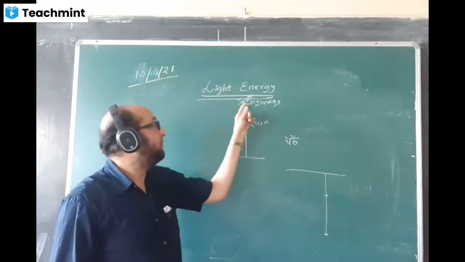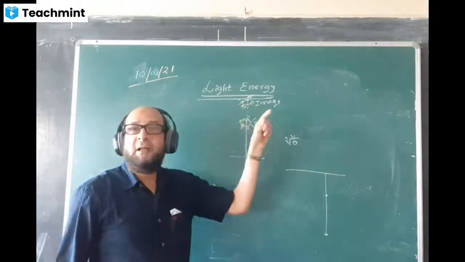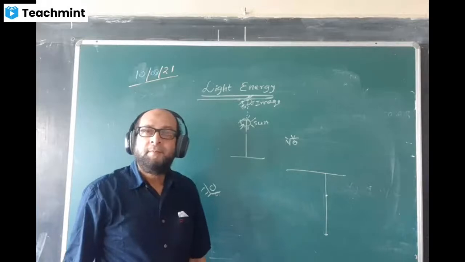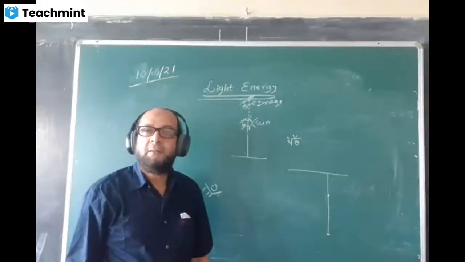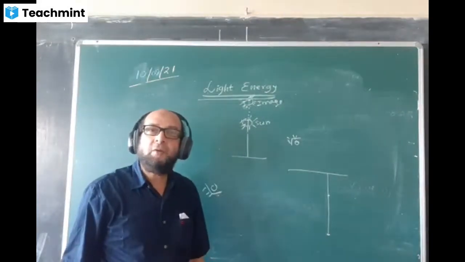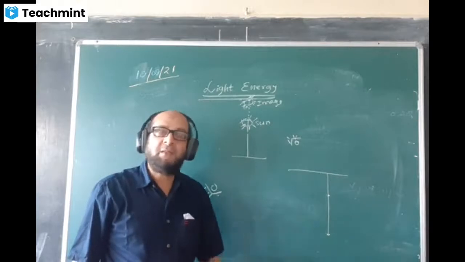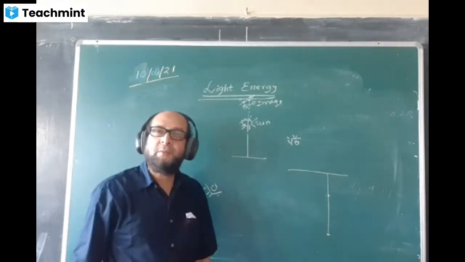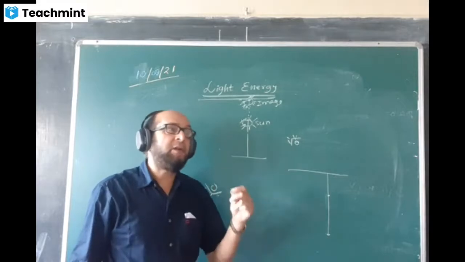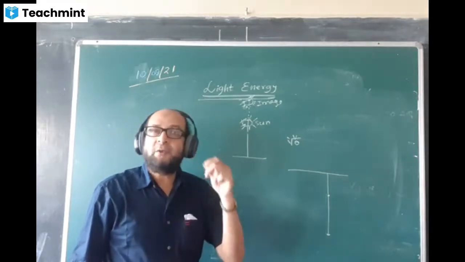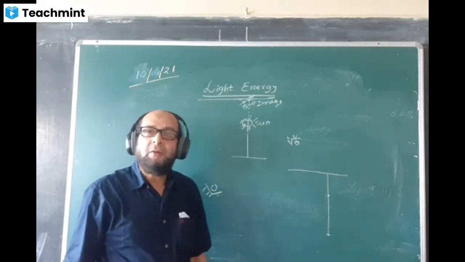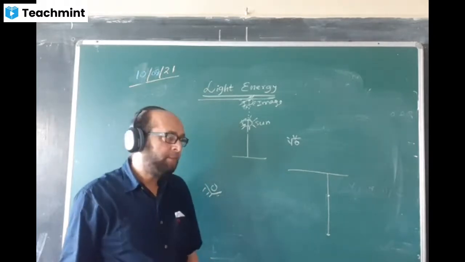So the sun's image is forming above it. That means for us, the sun has never gone. The sun is still there, and we receive the light. Do you know the name given to that light which we receive? When the sun is below the horizon, it is not supposed to be seen, but we are still able to receive sunlight, and we are still able to see the sun for some time. What is that light called? Does anybody know the name of that light?